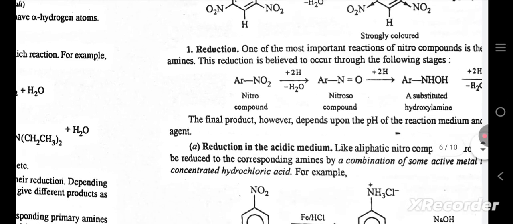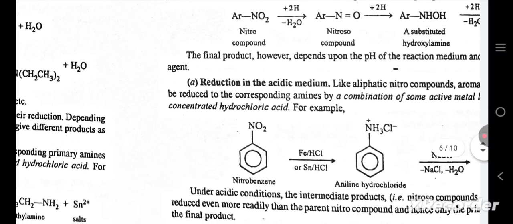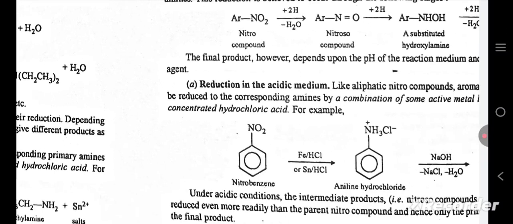Reduction. One of the most important reactions of nitro compounds is the reduction to the amine. The reduction is believed to occur through the following stages. Nitro compound to nitroso compound to a substituted hydroxylamine. The final product, however, depends upon the pH of the reaction medium and the reducing agent.